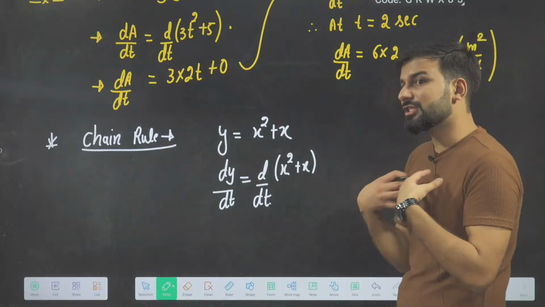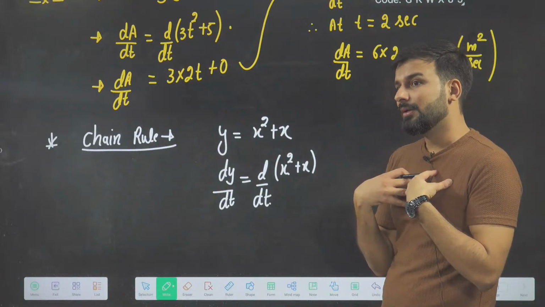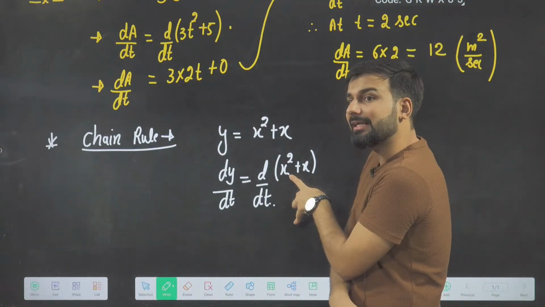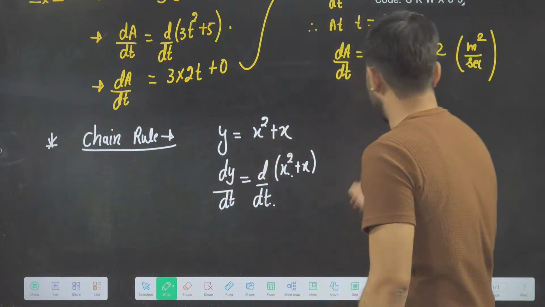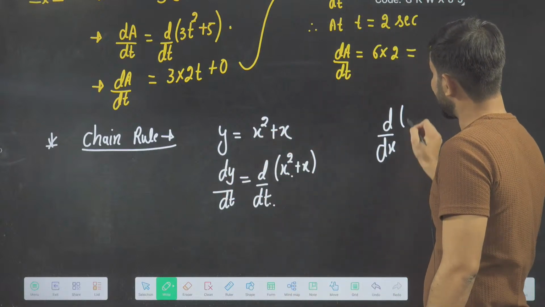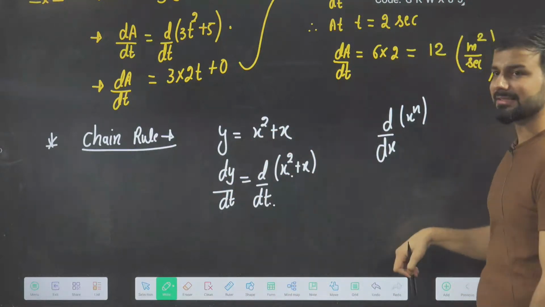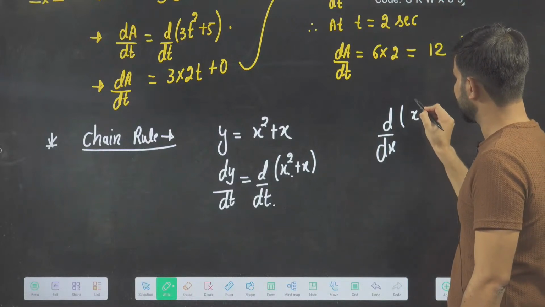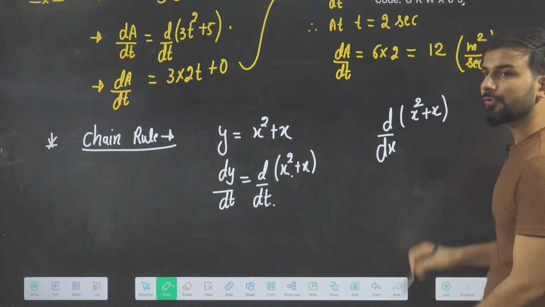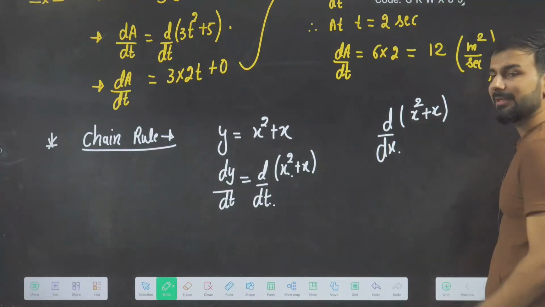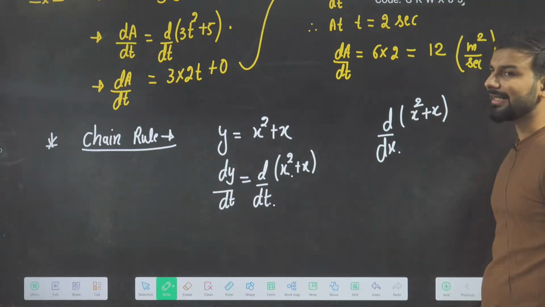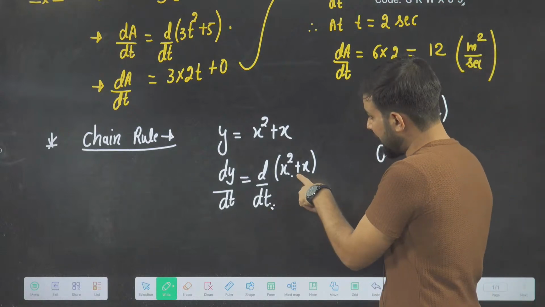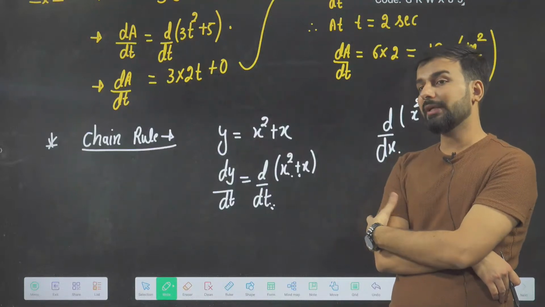Because the differentiation formula, when I taught you, requires the variable being differentiated and the variable in the bracket to be the same. This was the formula I am having: x power n, same na, x and x. Now it could be x cube, x square or x square plus x. So here this variable and this variable are the same, so differentiation is very easy and I can directly do it. But the problem here is t variable here and x variable there. Now how will I get the answer?